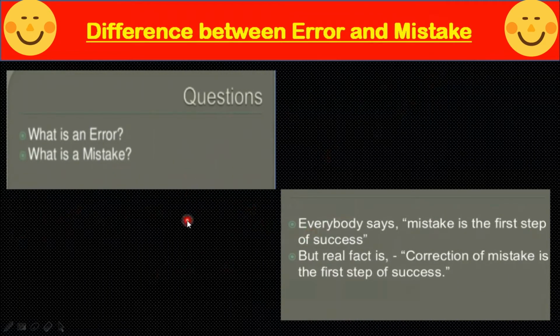Difference between error and mistake. What is an error and what is a mistake? Everybody says mistake is the first step of success, but the real fact is correction of mistake is the first step of success. When you are correcting your mistake, it means that you are taking the first step of your success.